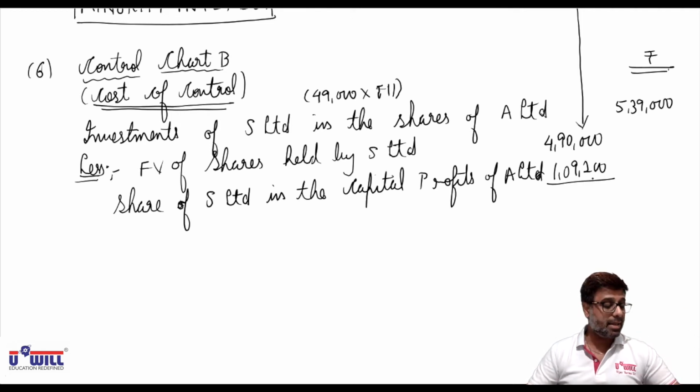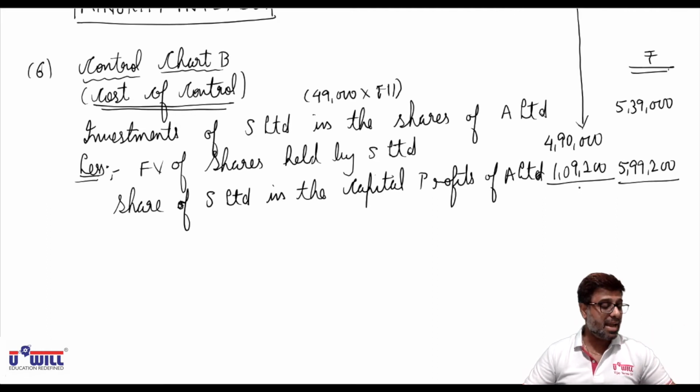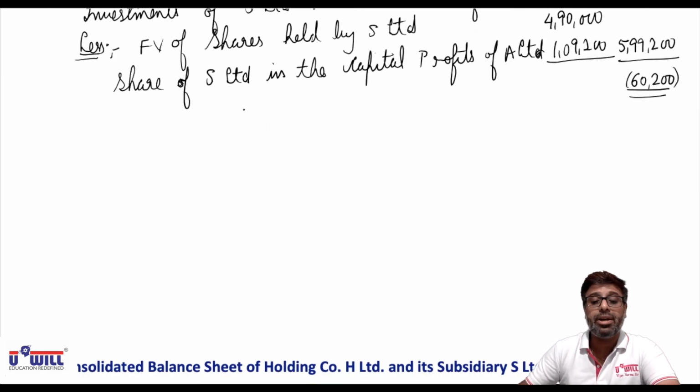So 4,90,000 plus 1,09,200. What amount do we have to minus? 5,99,200. Now 5,39,000 minus 5,99,200. It's a negative amount, means 60,200 is the amount of capital reserve.